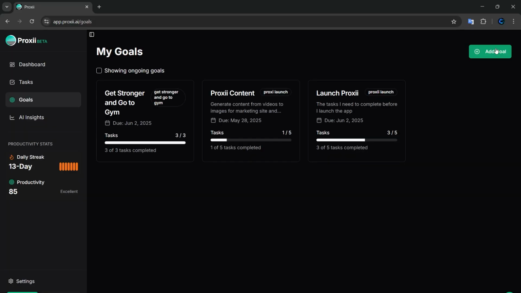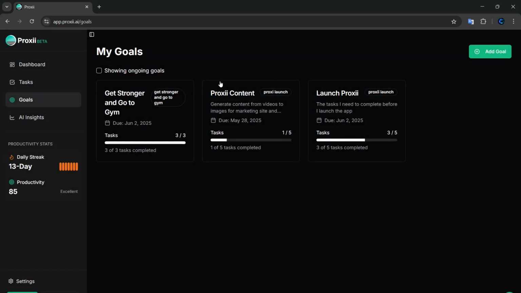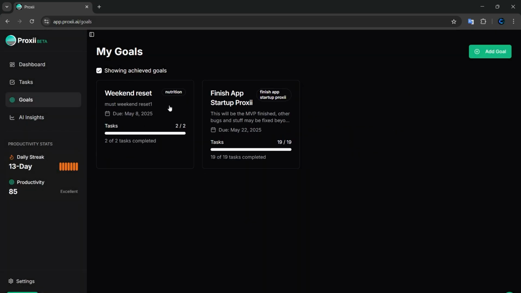You can always add a goal. You can either use the AI or you can manually add it yourself. You can always show your achieved goals. Your achieved goals are calculated by the due date and the percentage of completion.